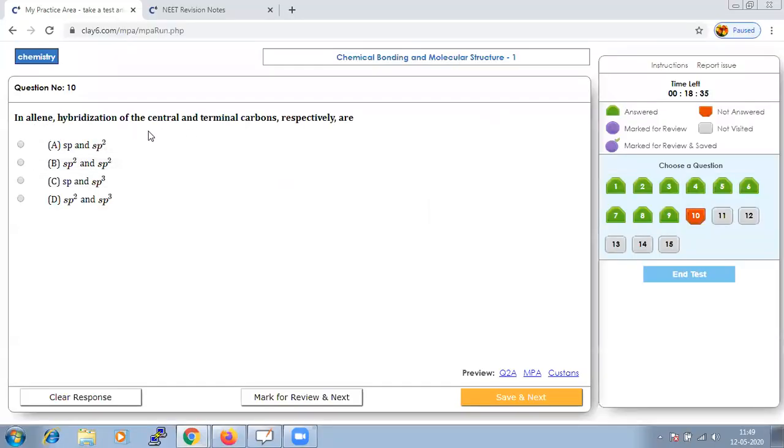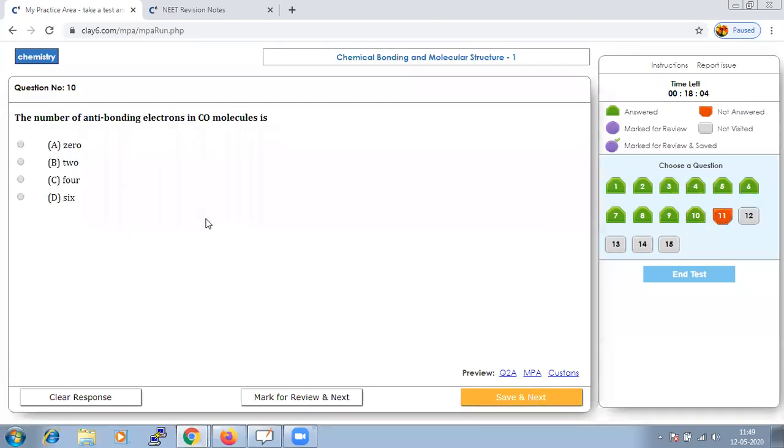When we talk about the hybridization of the central atom and the terminal carbons, as usual, calculate your H value and you can find out the answer, which should be sp and sp2 hybridization. Do calculate your H based on the formula, and you will reach the answer.